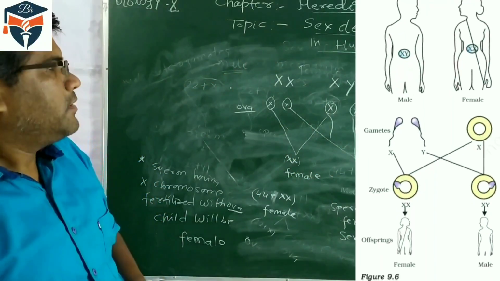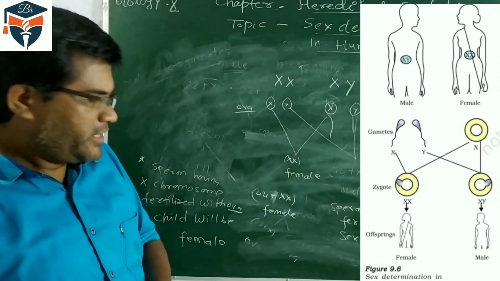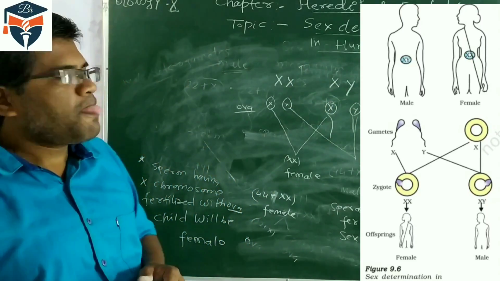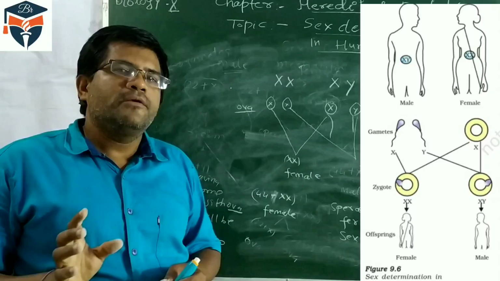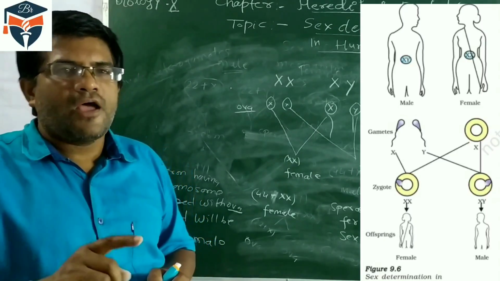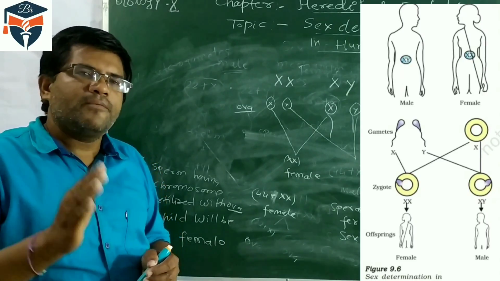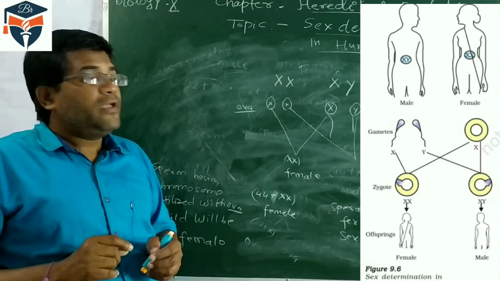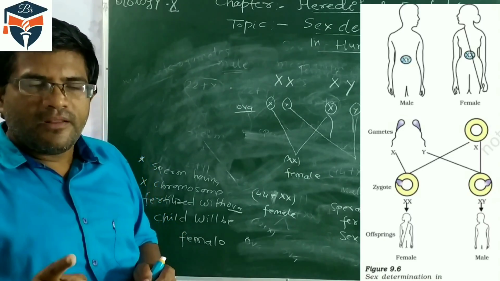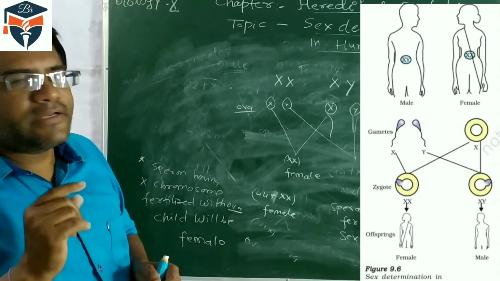Again I am briefly summarizing how the determination of sex takes place in human beings. You can see in the flow chart also. In human beings there are 46 chromosomes. Out of 46, 44 are autosomes. They do not participate in the determination of sex. They help in growth and development. Whereas two chromosomes are sex chromosomes. In female, these are XX and in male, they are XY.